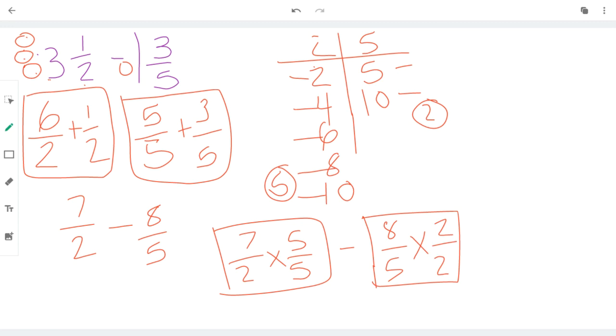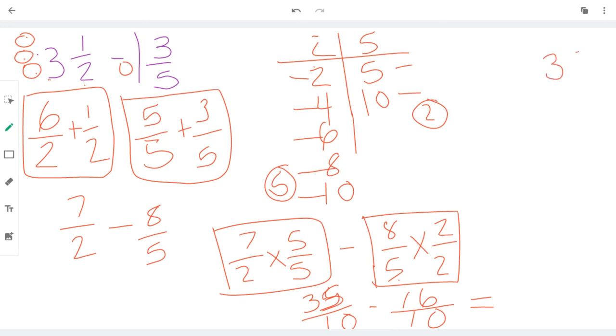which is the same as saying, well, 7 times 5 is 35 tenths, and 8 times 2 is 16. 5 times 2 is 10. And again, yay, we have the same denominators, so we can just subtract like we know how to. So 35 minus 16.